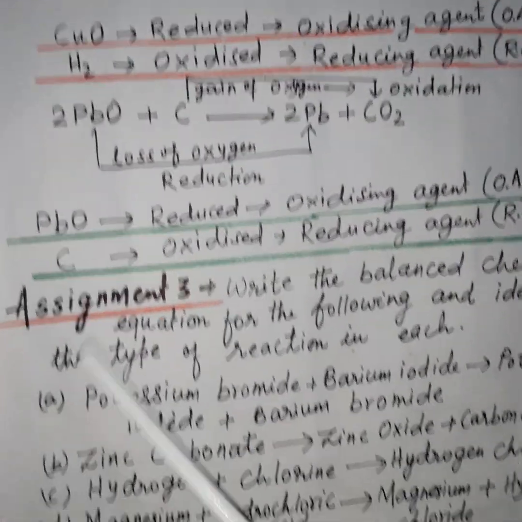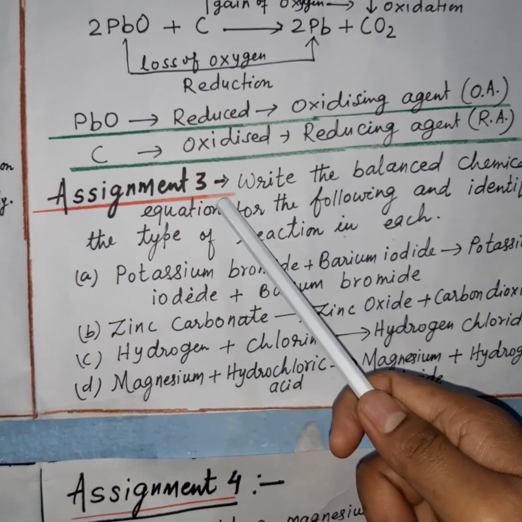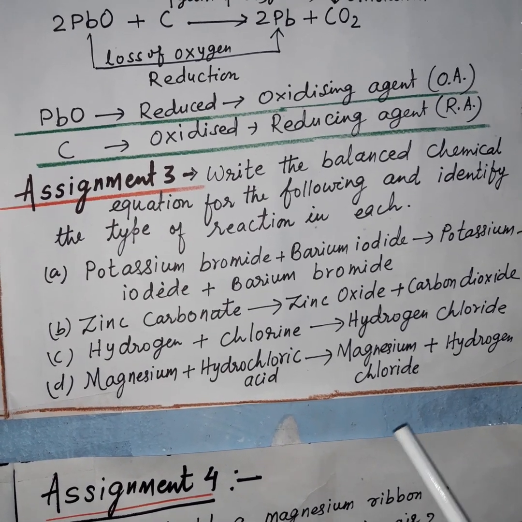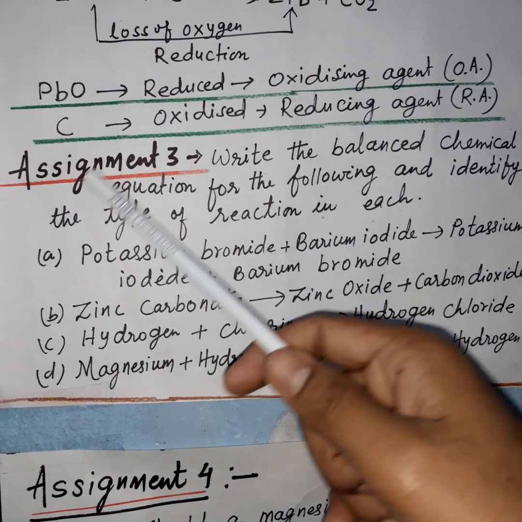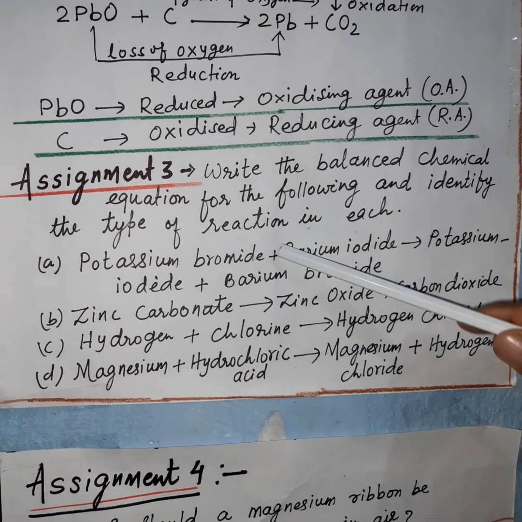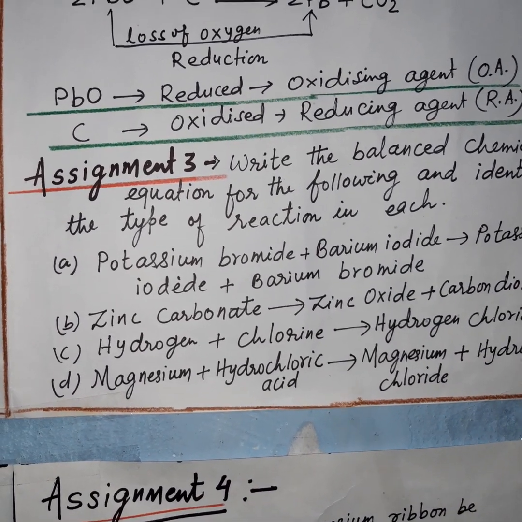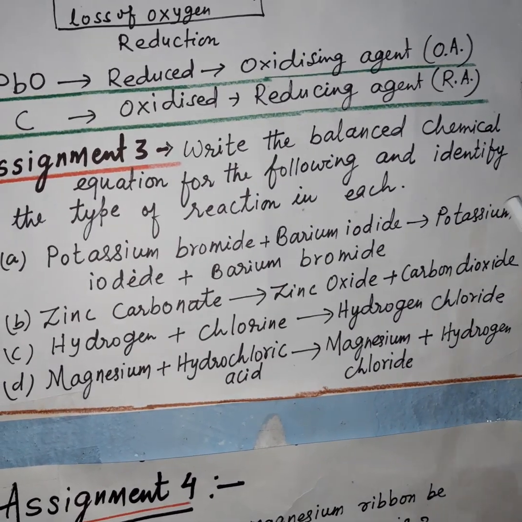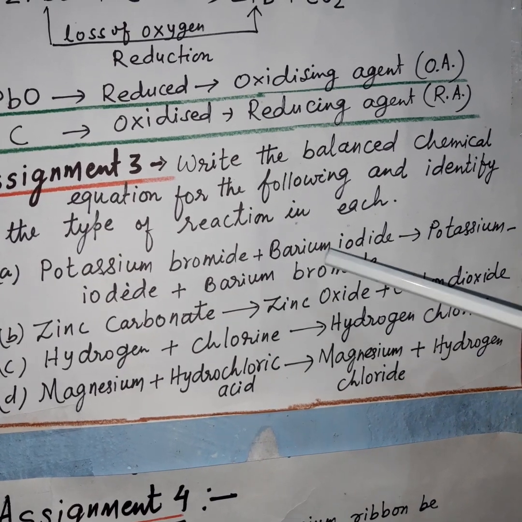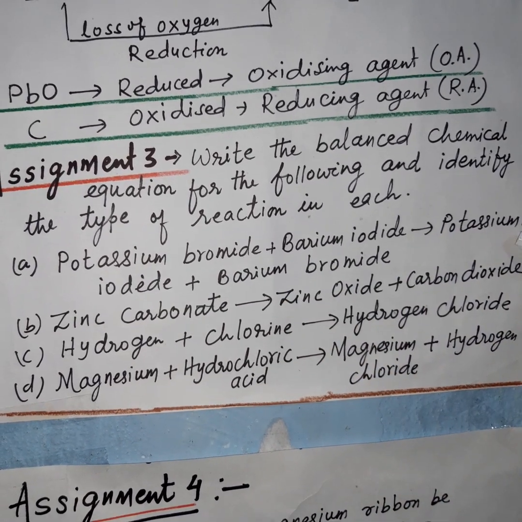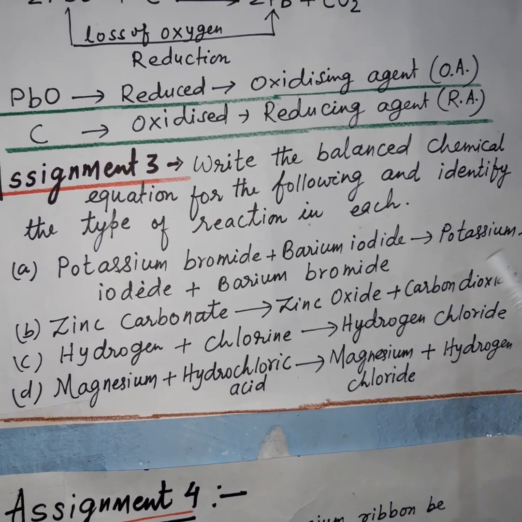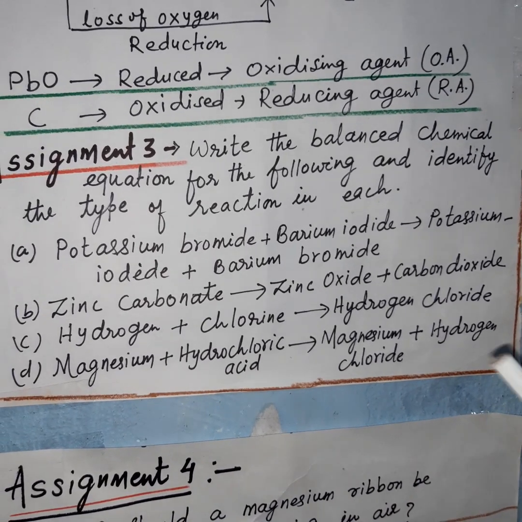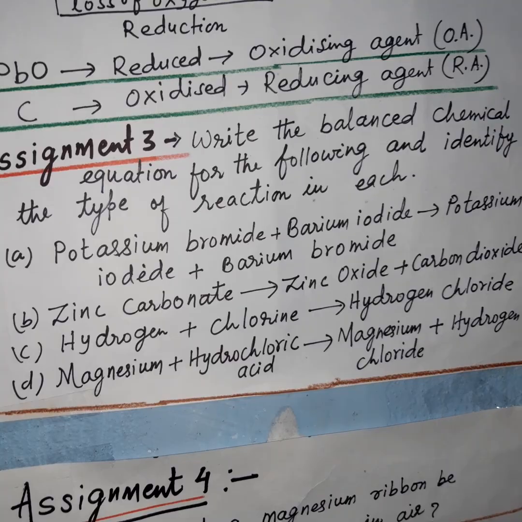Now this is assignment 3. In this assignment, questions based on different types of chemical reactions are given. You have to first write the balanced chemical equation, and after that also write the type of chemical reaction in each of the following. It may be combination, decomposition, displacement or double displacement.